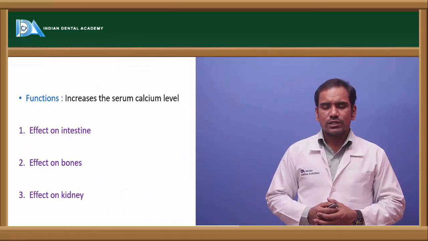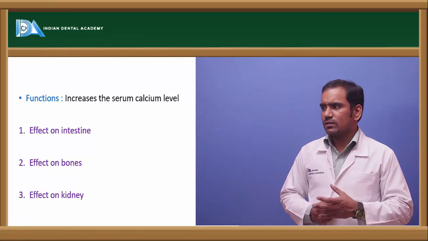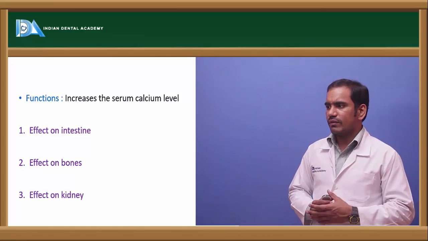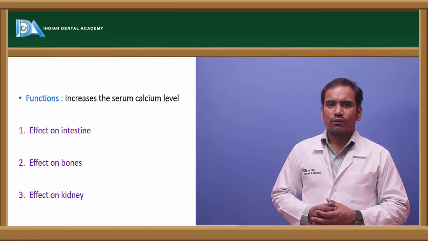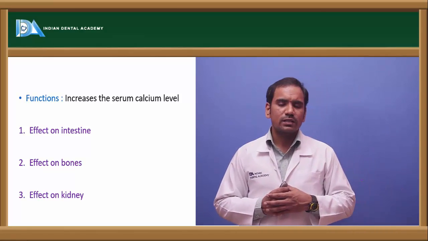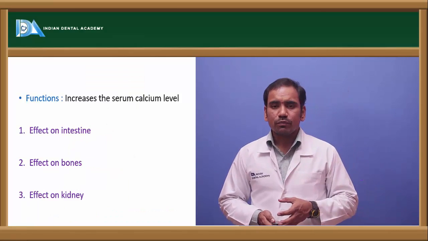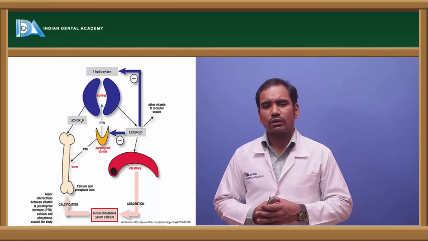Now, what are the functions of vitamin D? So vitamin D exerts its functions, and it has effect on intestine, it has effect on kidney, it has effect on bones. So we'll discuss under three headings. First, its effect on intestine. So what is the effect of calcitriol, the active form of vitamin D, on the intestine?